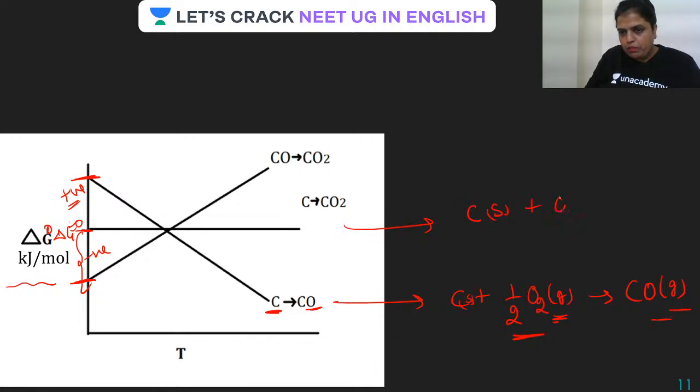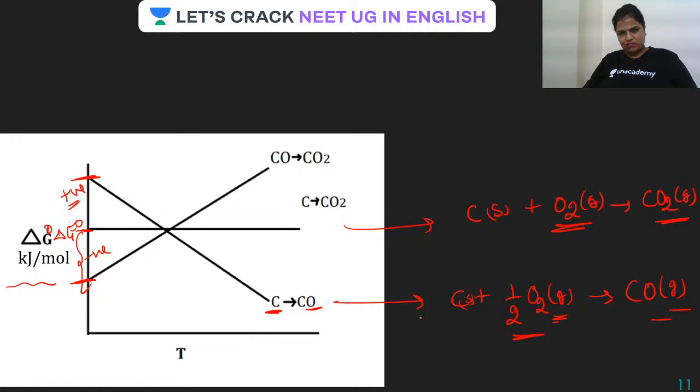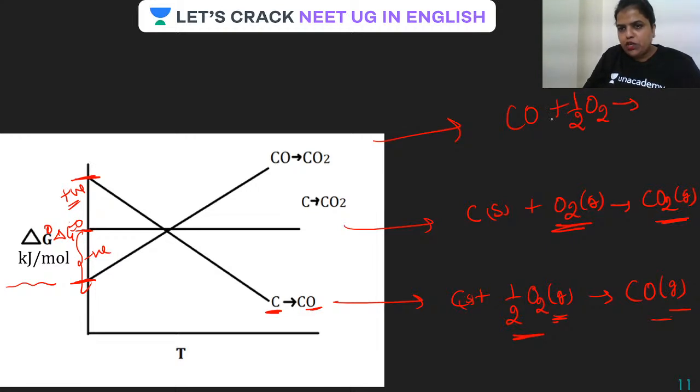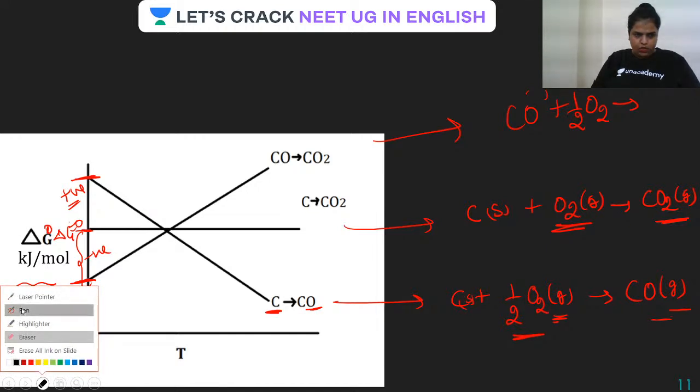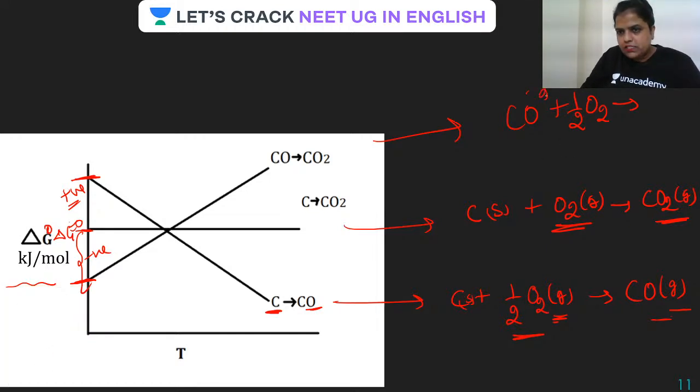And what is happening here, guys? C solid plus O2 gas will give you what? CO2 gas. That is 1 mole of a gas giving 1 mole of a gas. Okay. Now here what is happening? CO plus half O2 is giving you, see guys, this is a, sorry. Let me use the eraser here. Now the pen.